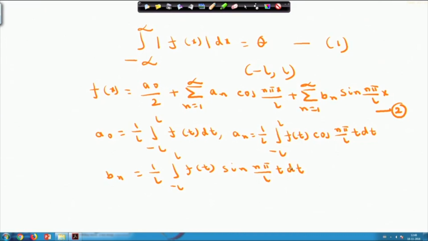So, if I put the values of these coefficients a0, a n and b n in equation 2, that means I am now representing f(x) in terms of integrals by substituting the coefficients.